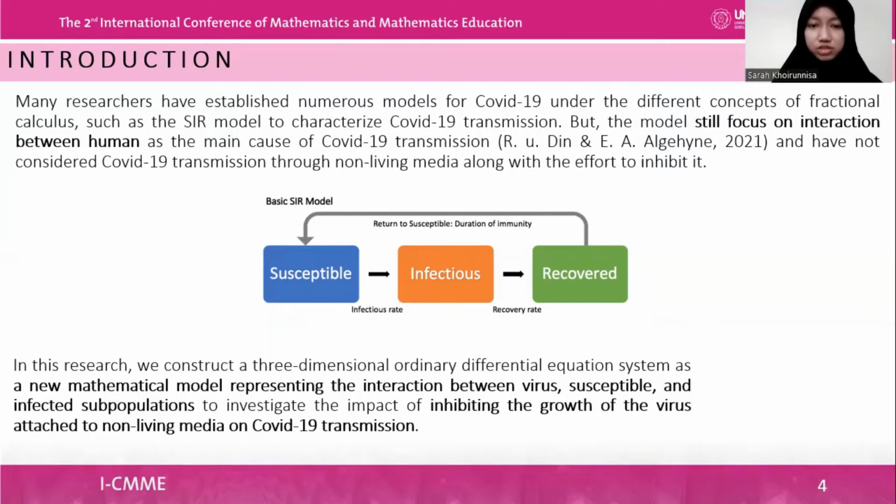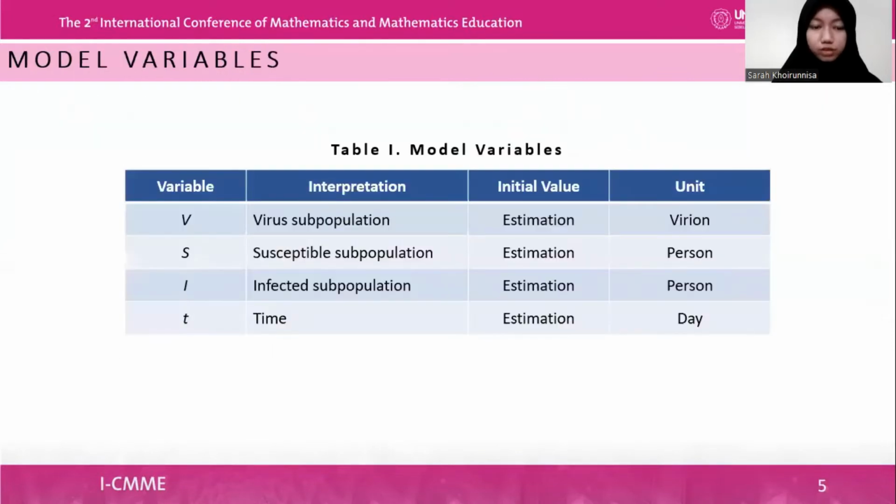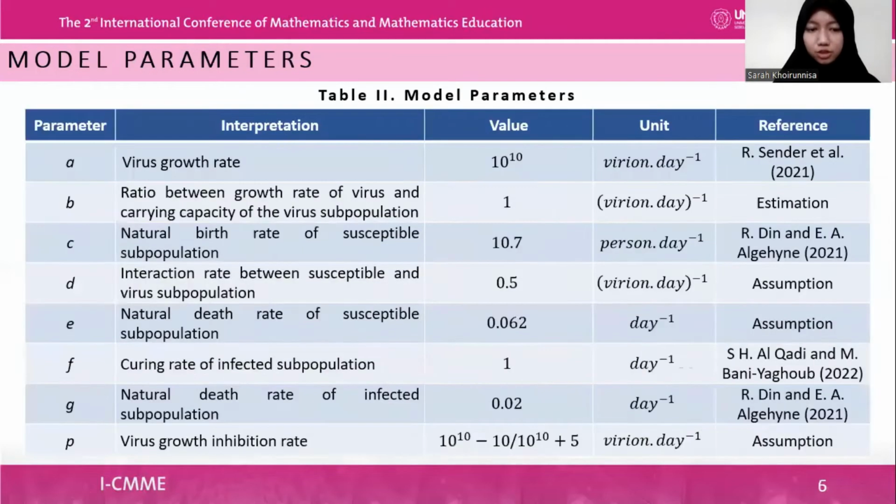In this research, we construct a three-dimensional ordinary differential equation system as a new mathematical model representing the interaction between virus, susceptible, and infected subpopulations to investigate the impact of inhibiting the growth of the virus attached to non-living media on COVID-19 transmission. For model variables, we have four variables, V, S, I, and Z. The interpretation of the model variables is shown in the table. For model parameters, we have 8 parameters as shown in the table.